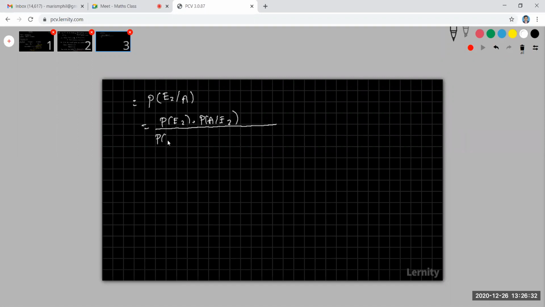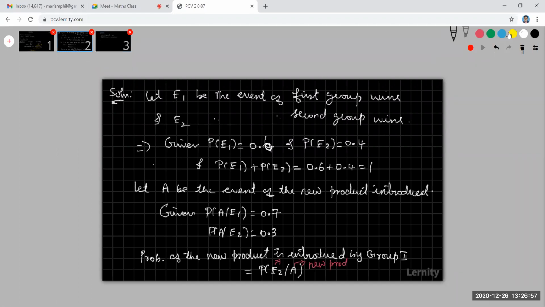And this is divided by probability of E1 into probability of A given E1, plus probability of E2 into probability of A given E2. So you have all four values, all given in your problem. You just apply the values.